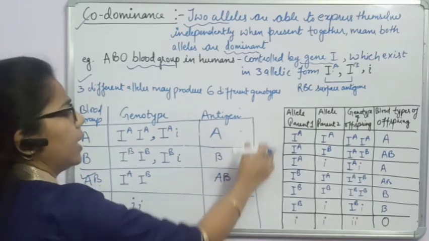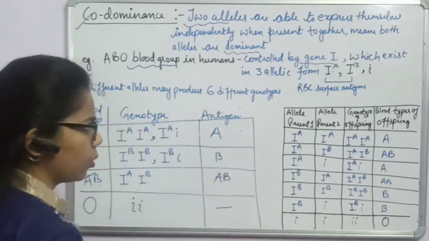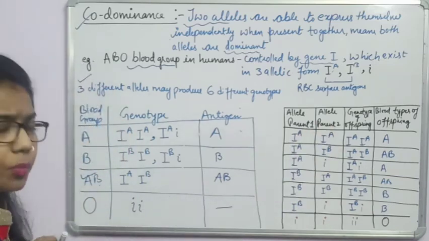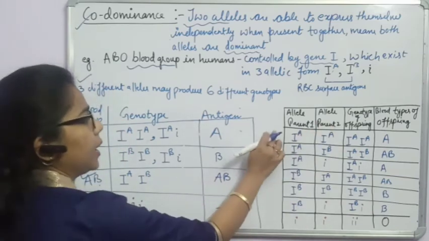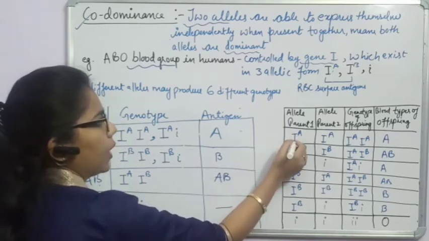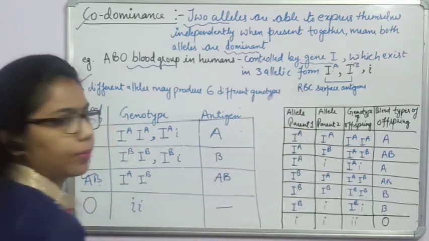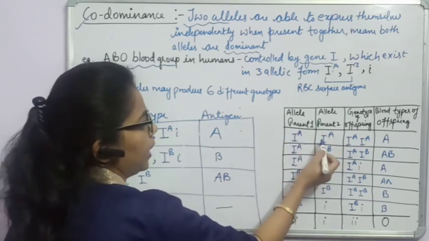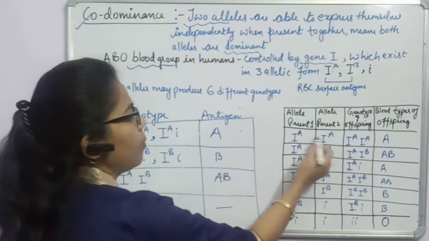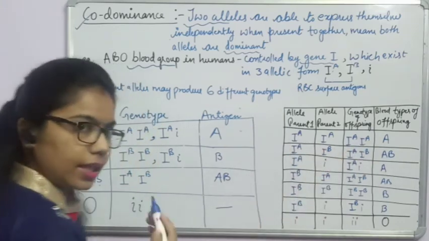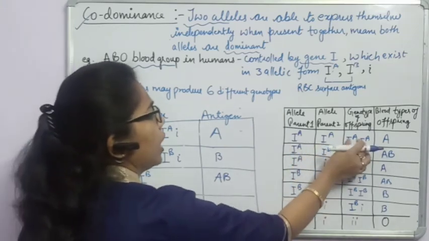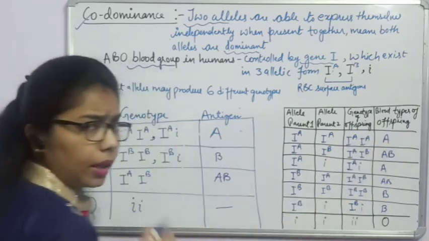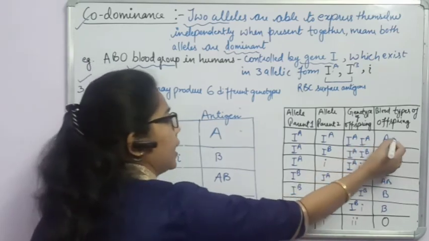Okay, here I have shown the same thing in this diagram also, but here we can find out the blood group of the offspring. For example, if any parent has the allele IA, the gene which is governing A, and another parent has the same IA, what will it form? IA and IA. Same thing I have said to you, both are showing their character, and the possible blood type of the offspring will be A here.